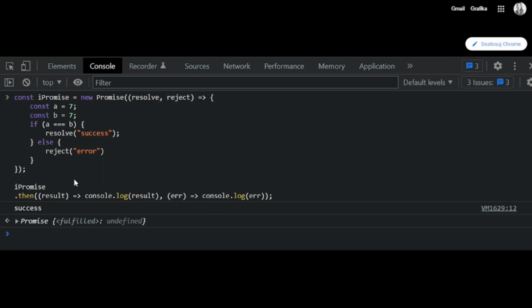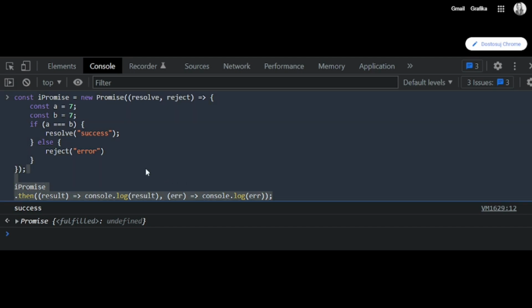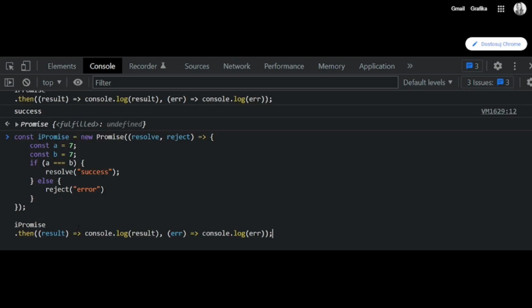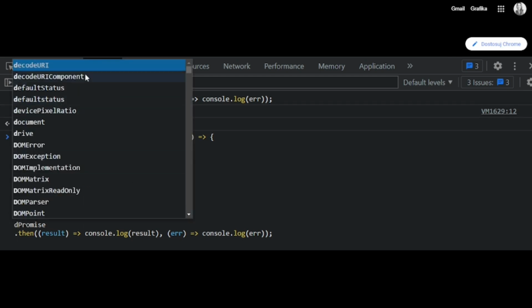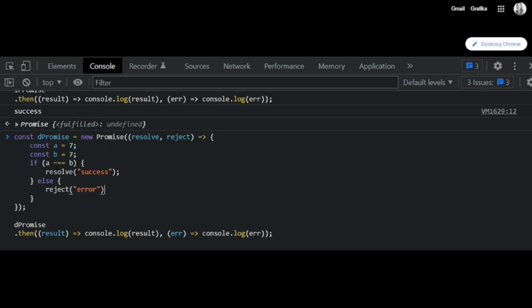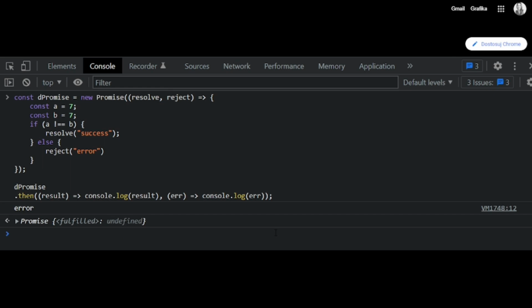Now let's check the opposite scenario. I will copy this one and change its name to the promise, for example, and change this condition to not equal to B. Let's see what happens. We get an error.